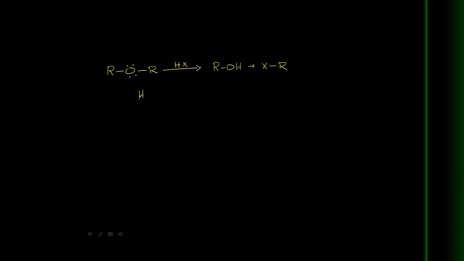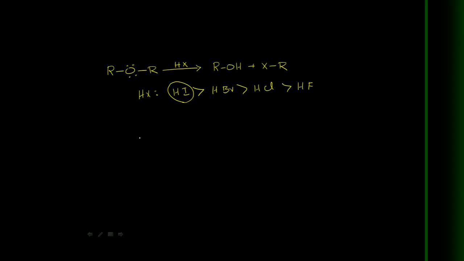Among hydrogen halides, hydrogen iodide is more reactive than hydrogen bromide and hydrogen chloride. Hydrogen chloride is much less acidic in nature. So generally the ethers mostly react with HI, because HI is a stronger acid and I minus is a good leaving group and a good nucleophile.